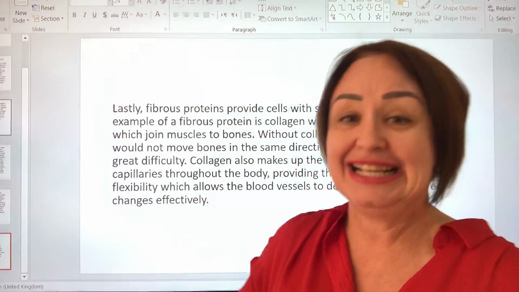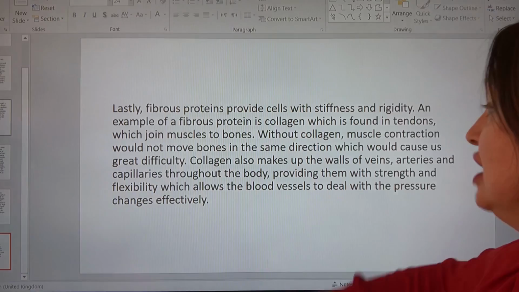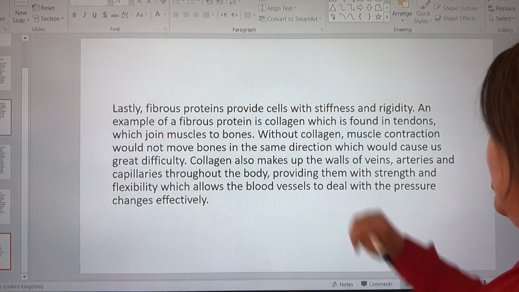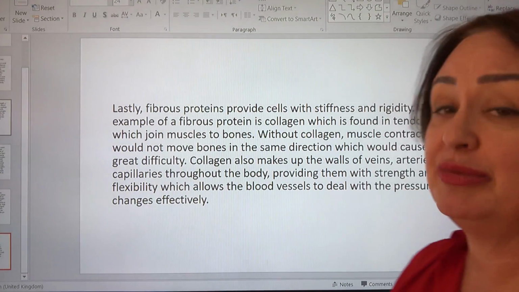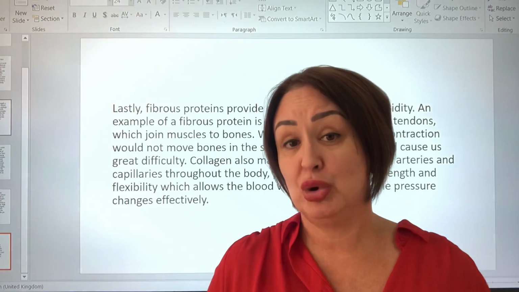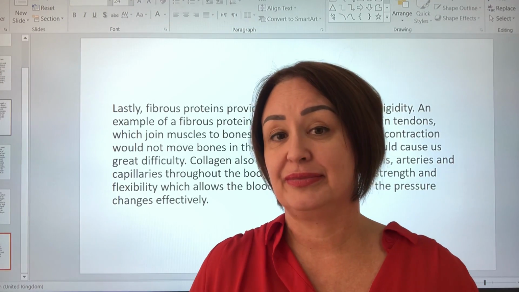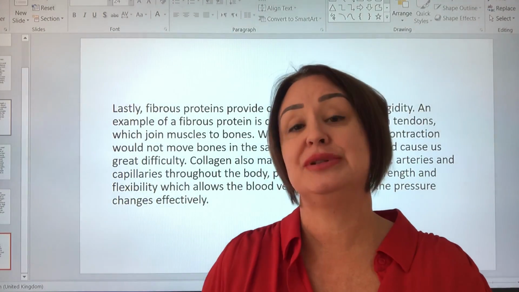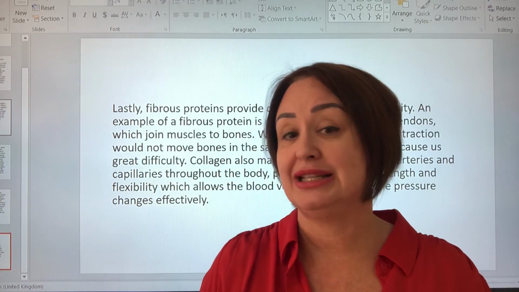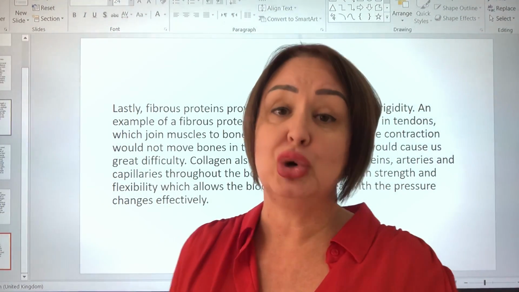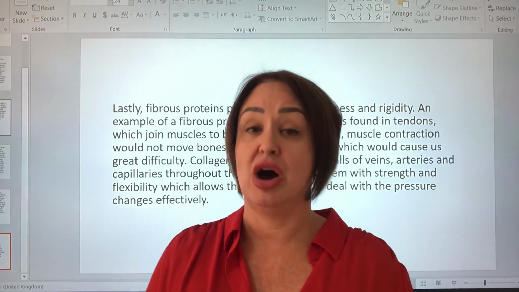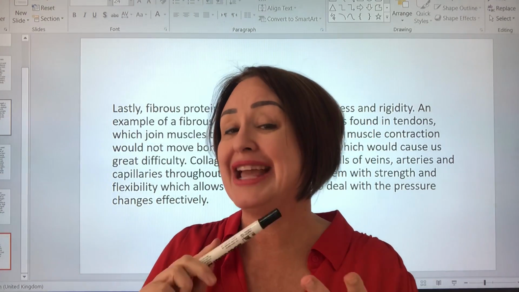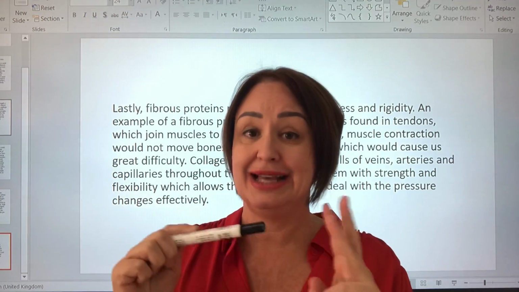To improve this essay, he needs to go away and talk about the consequences of not being able to move bones or not having collagen in the walls of veins, arteries and capillaries through the body. He needs to go away and talk about the importance of that. Generally, it's a good essay. He wouldn't get into the top bracket. I would say it was midway between 15 and 20. And if he'd done a little bit more on the importance of, then he would have scored higher marks. It's certainly A-level content. I don't see any irrelevance, but what we do is we need to link it more to the actual exam question.